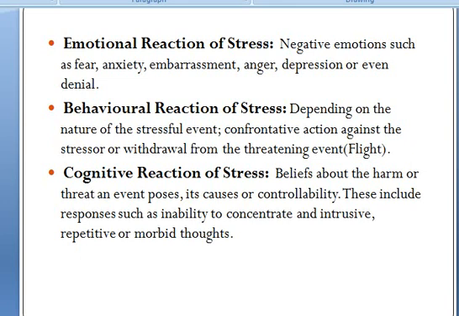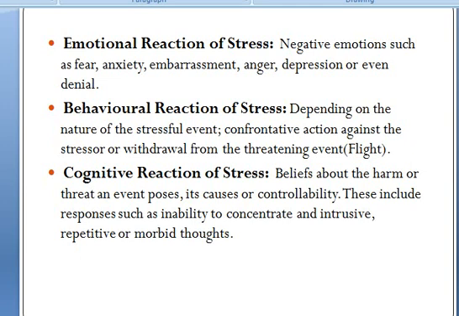Next is the behavioral reaction of stress. Depending on the nature of the stressful event, it can be confrontative action against the stressor, or withdrawal from the threatening event, which we can call flight. Next is the cognitive reaction of stress: beliefs about the harm or threat an event poses, or controllability. This includes responses such as inability to concentrate, or intrusive, repetitive or morbid thoughts. These are the cognitive reactions of stress.